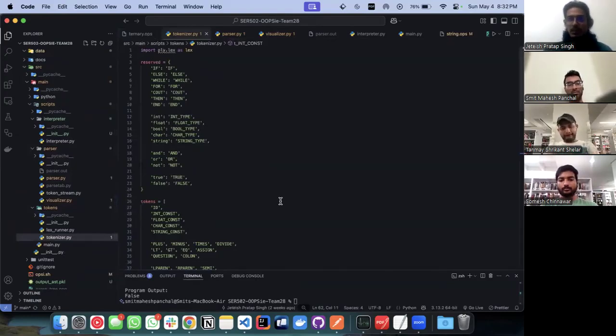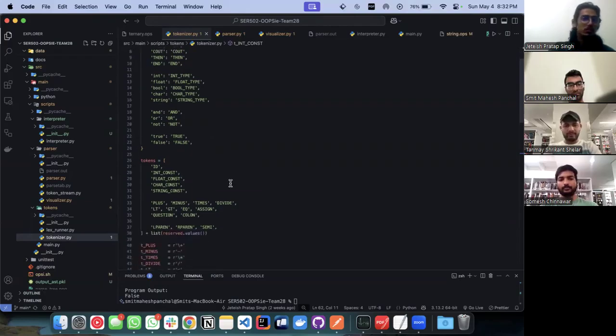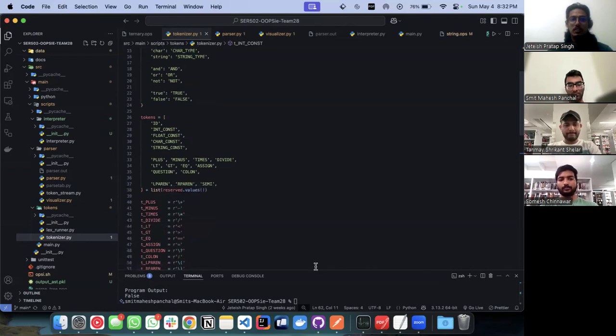As Smith mentioned earlier, we have a syntax and keywords that are very similar to C and C++. As you can see, we have reserved keywords for if, else, while, for, very similar to C. The only difference here is that all of them are in caps. Currently, we are supporting primitive data types such as int, float, bool, char, and string. Smith, if you can just open string.oops so we can see it in action.